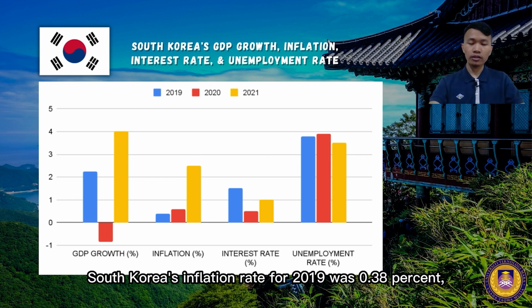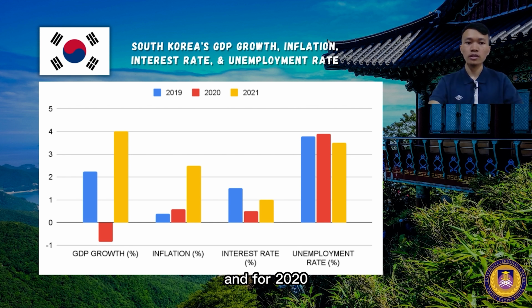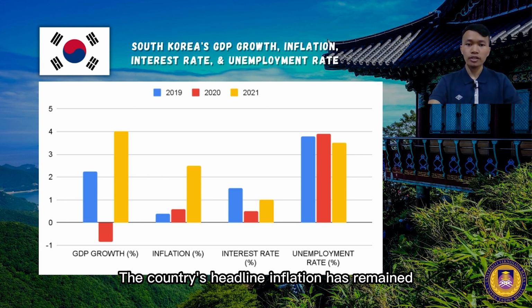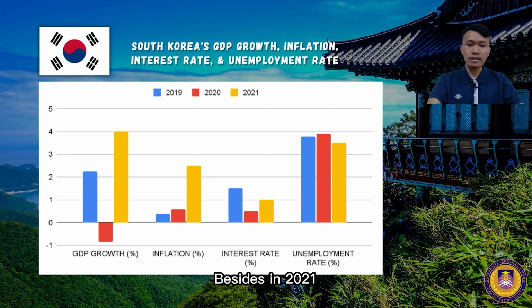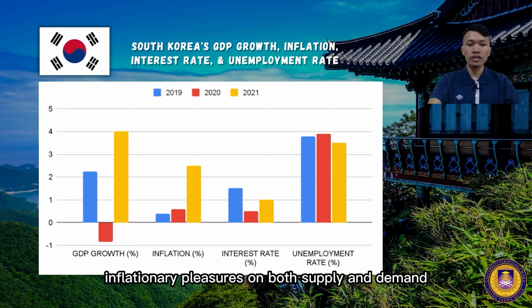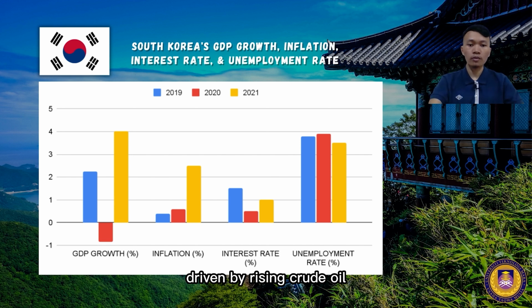South Korea's inflation rate for 2019 was 0.38% and for 2020 it was 0.54%. The country's headline inflation has remained below 1% for 2 years in a row, owing to lower crude oil and service prices. Besides, in 2021, it was 2.5% due to the inflationary pressures on both supply and demand, driven by rising crude oil prices and domestic demand recovery.